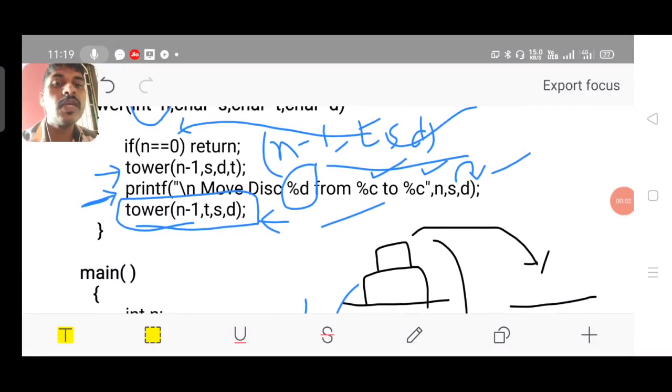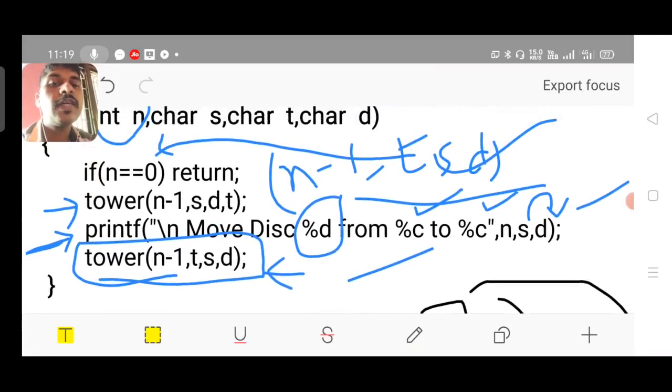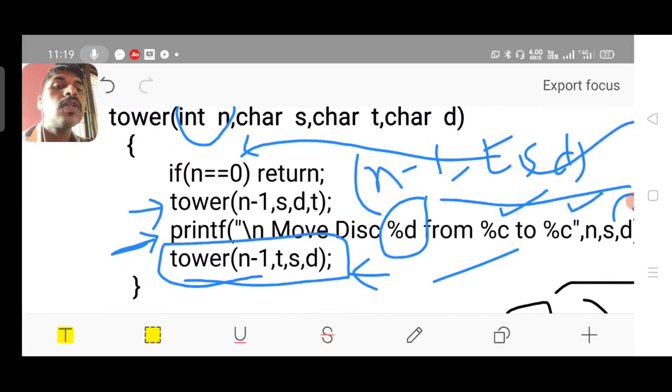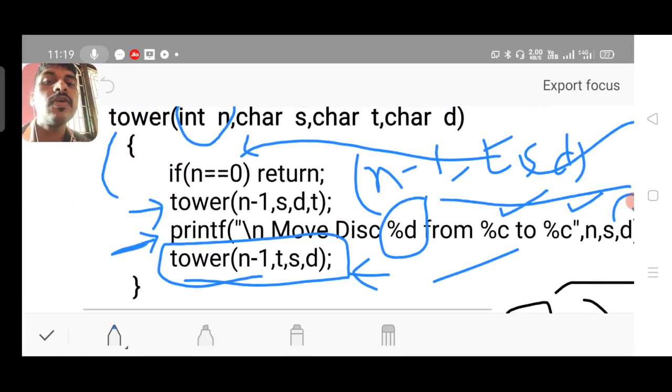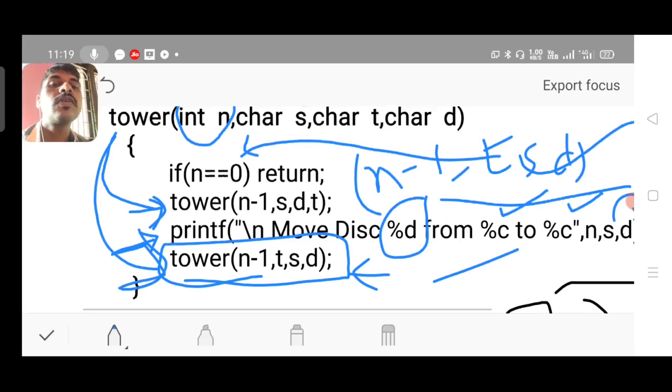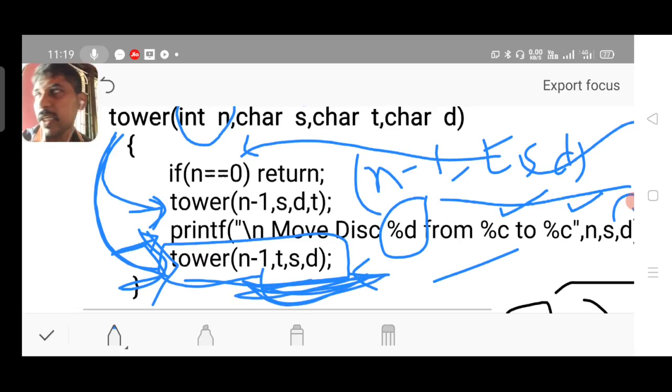One more thing about recursion. You can identify this as a recursive function because the function calls itself. The tower function calls itself. You can see the function call statement here itself. The function that calls itself repeatedly by passing a different, smaller version of the parameter is called a recursive function.